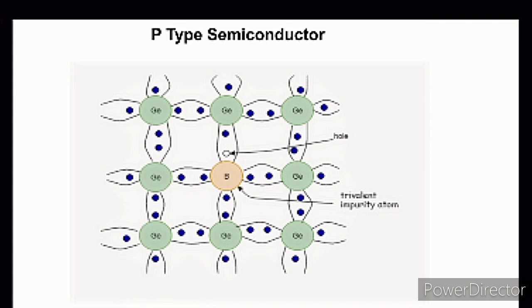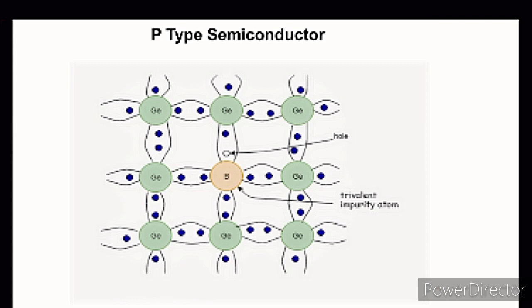The 4 valence electrons of the germanium atom are shared with the neighbor atom, creating the covalent bond. Similarly, boron shares 3 valence electrons with the neighboring atom, but 1 electron is left free because boron has only 3 valence electrons.